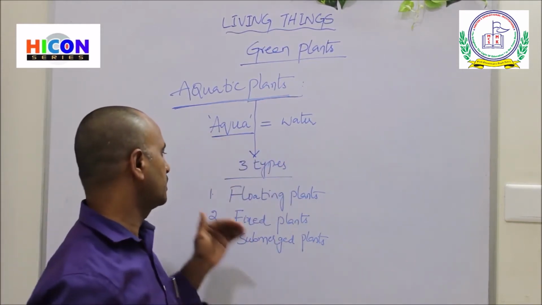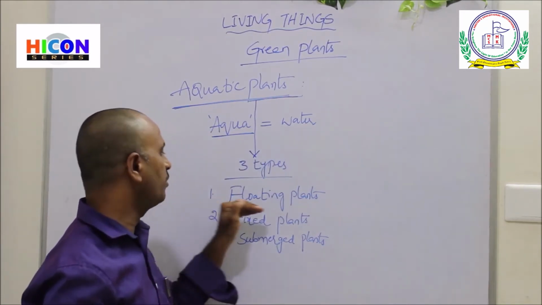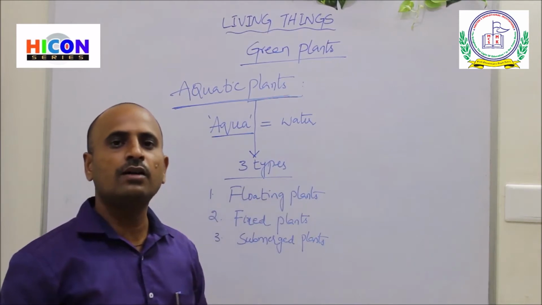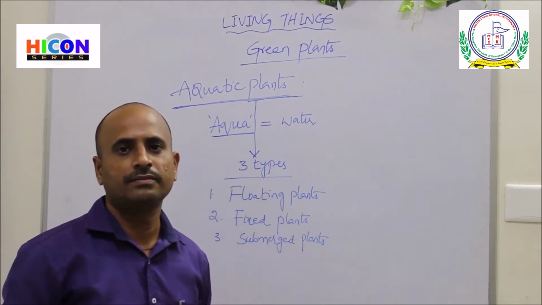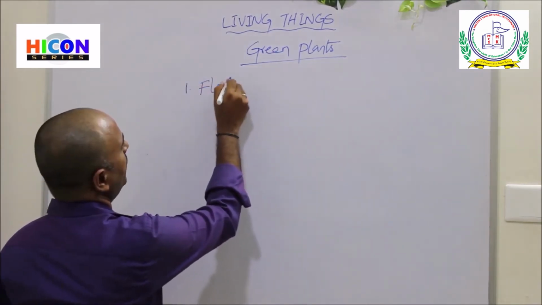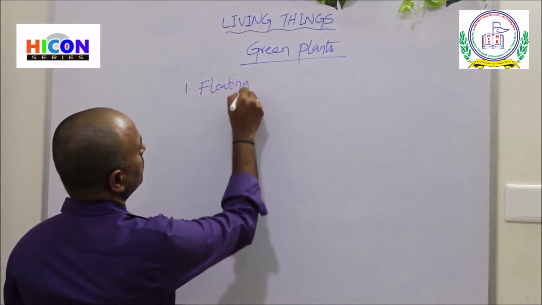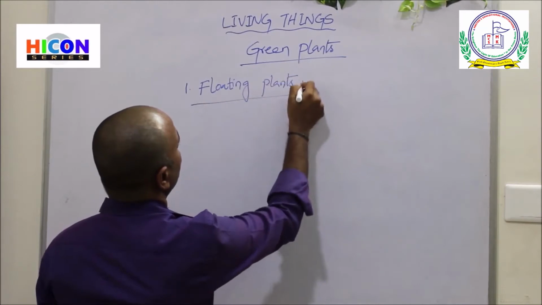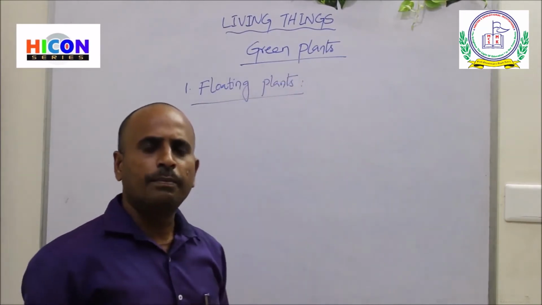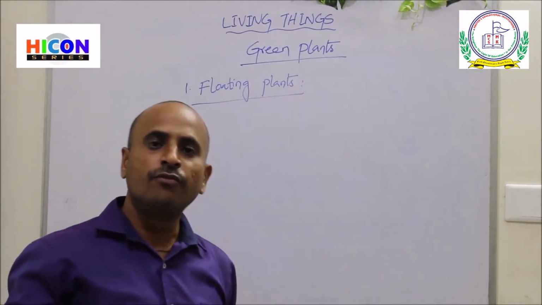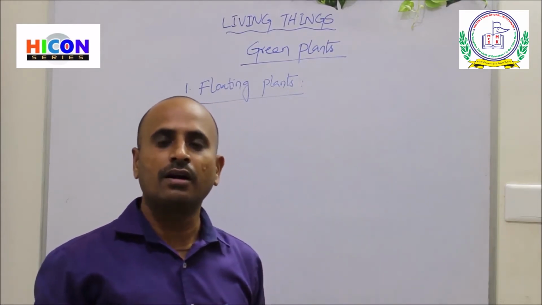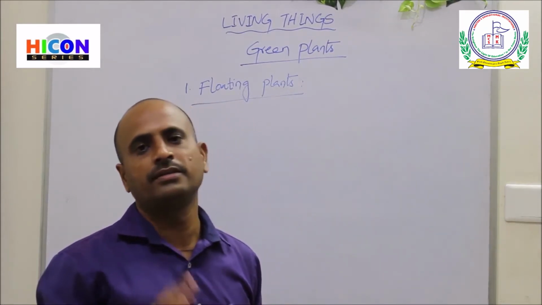Now let us discuss the first type of plants, that is floating plants. So what are floating plants? The plants which float on the surface of the water are called floating plants.